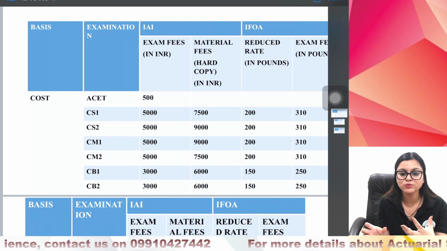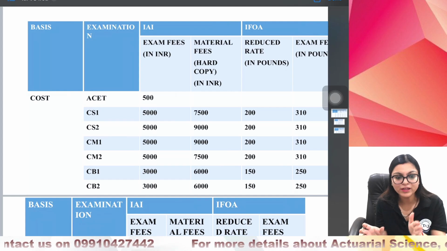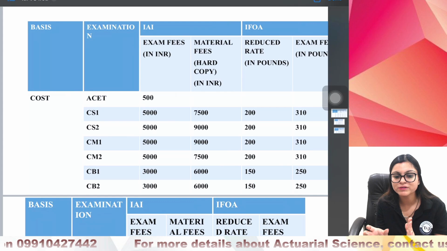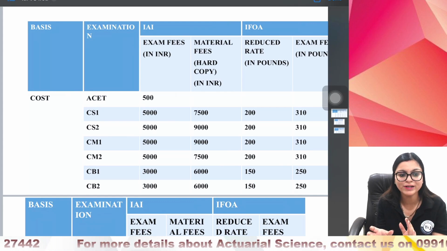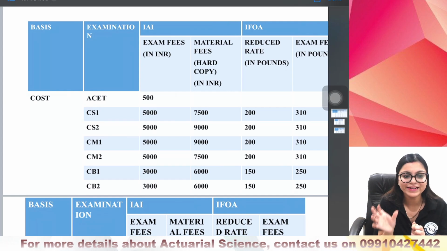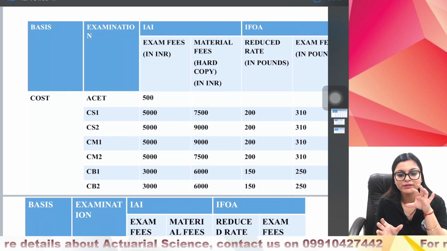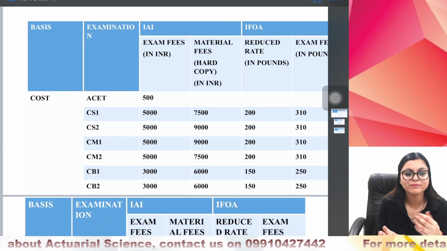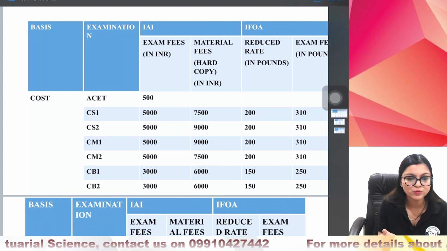Now what is this reduced rate criteria? If your individual income, I'm not talking about your personal income, if your individual income is less than around 9 lakhs per annum, you are under this reduced rate eligibility. That means you can take advantage of these reduced rates in IFoA.